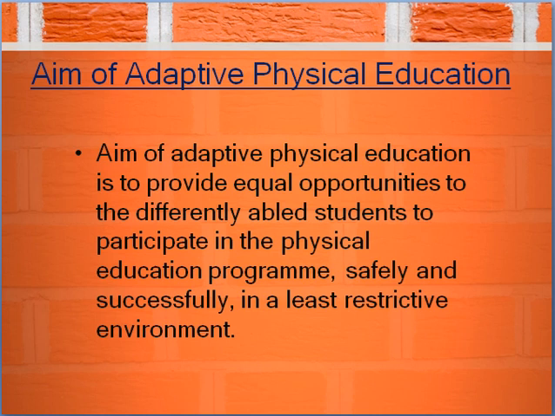The aim is to provide equal opportunities to the differently abled students to participate in the physical education program safely and successfully in a least restrictive environment. It means the aim is to provide opportunity to those who are physically challenged or divyang. These programs are especially designed for them, and it makes a very suitable sports environment for them.